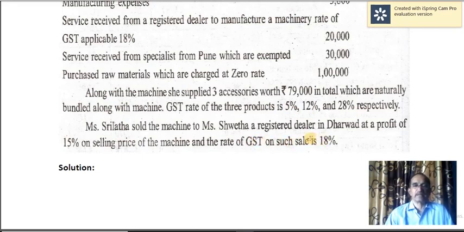Rate of principal supply is 18%. Therefore, 18% should be taken. If it is mixed supply, meaning the goods are not naturally bundled, they are not related, there could be separate supply. So their highest rate is to be taken. But here they are related and naturally bundled, and it is called composite supply. And the rate to be chosen is the rate applicable to principal supply. In our case, it is 18%.